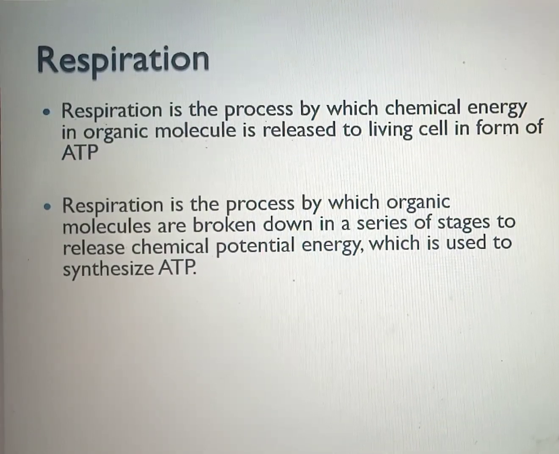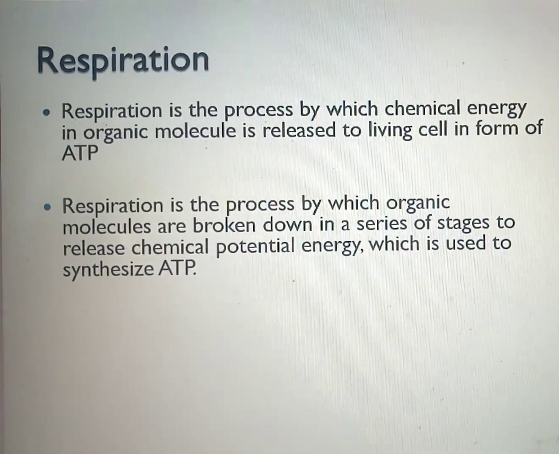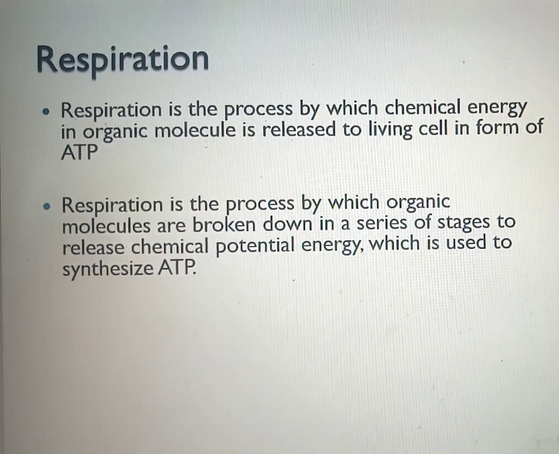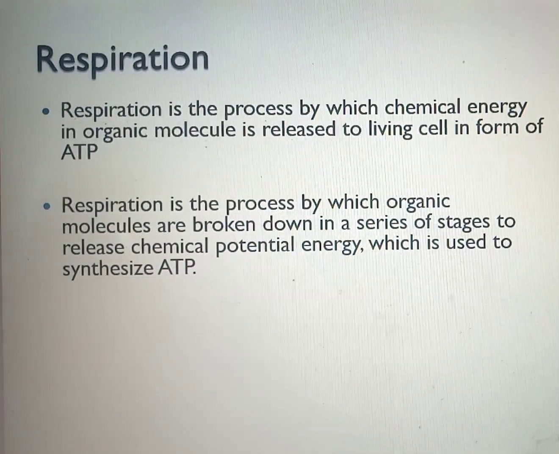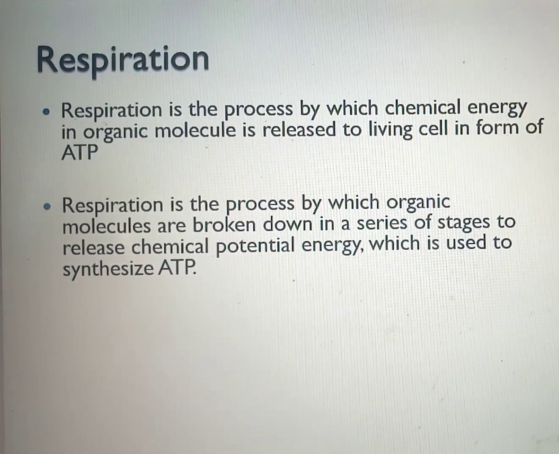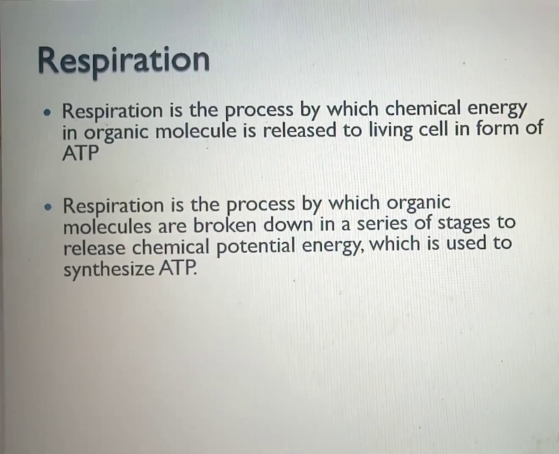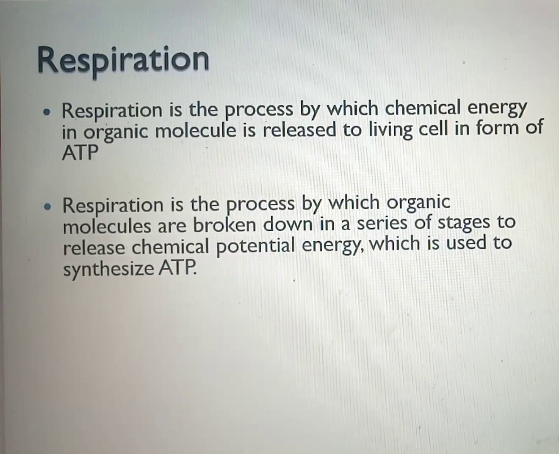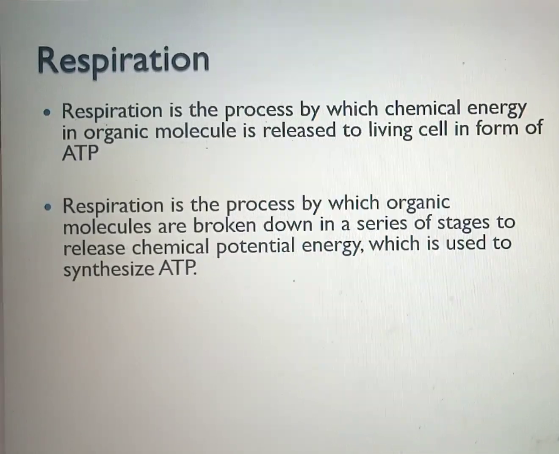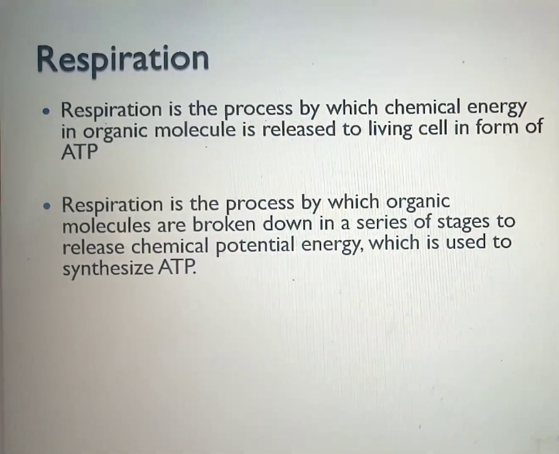So for the energy in that food to be made available to your living tissues in form of ATP, it has to undergo different reactions. It has to undergo a series of stages, which include glycolysis, link reaction, Krebs cycle, and oxidative phosphorylation.